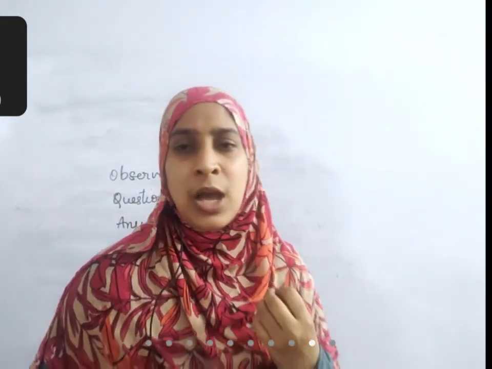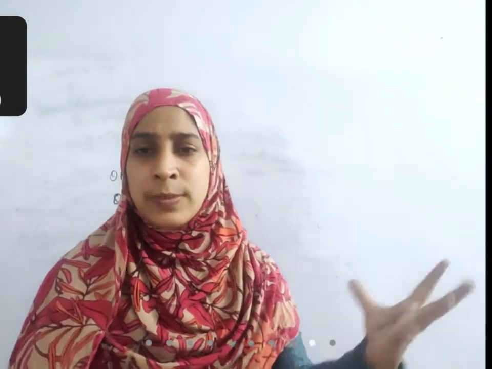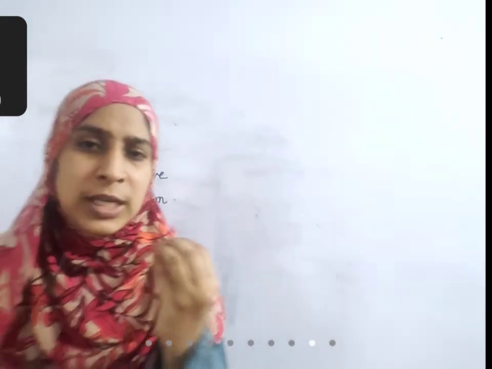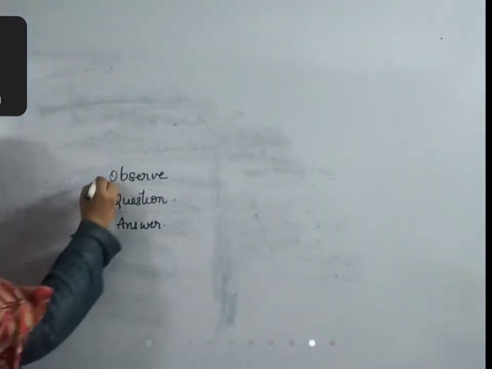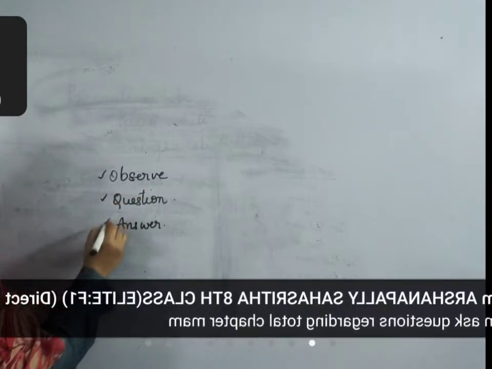You should observe. When you observe, there are certain things which come to your observation automatically. Like suppose there is thunder or lightning, you need not try to observe, it automatically comes to your observation. But if there is some insect somewhere in the corner or something happening which is not easy to recognize, all those things come out only through observation. You should be very careful and observe very keenly what is happening in the surroundings. So these things are very important: observation, questioning and answering the questions.